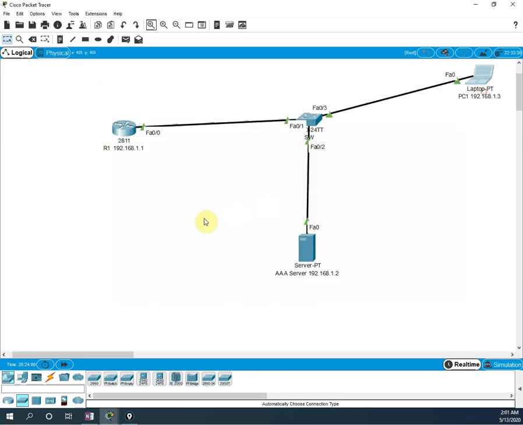Let me do the configuration for another router. Let me take one more router. Okay, I will take this router. And here I am going to write, this is router R2. Okay, I am showing you how to do. This is router R2, and I will write IP address 192.168.1. I'm not sure till what we taken, but I will take 1.10. Okay, this is 1.10. So I need to assign this in our server.